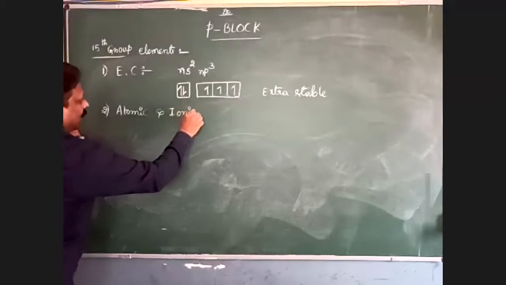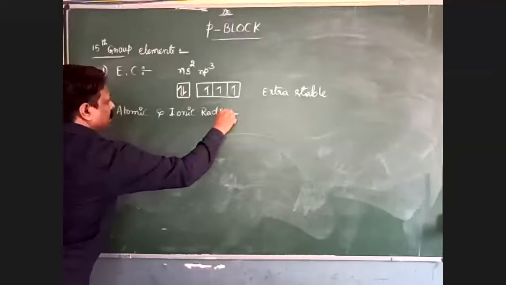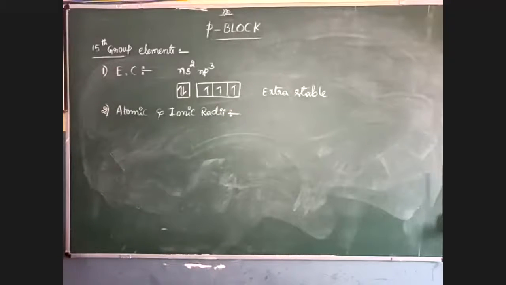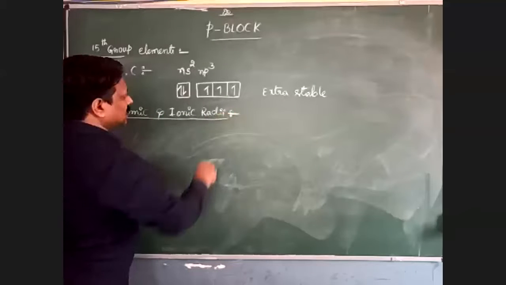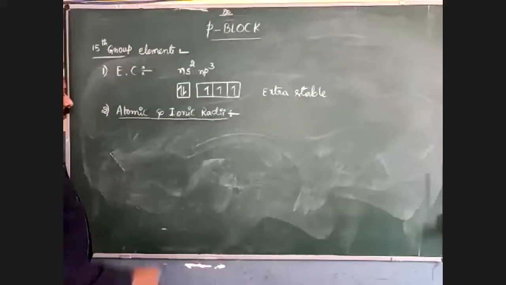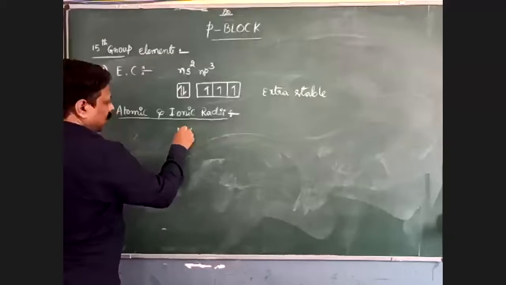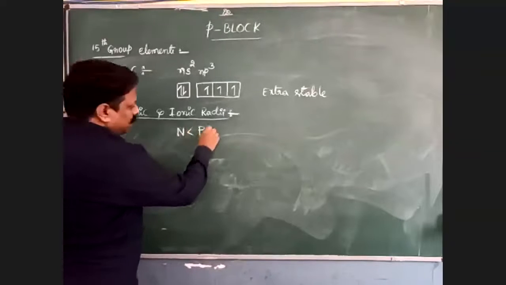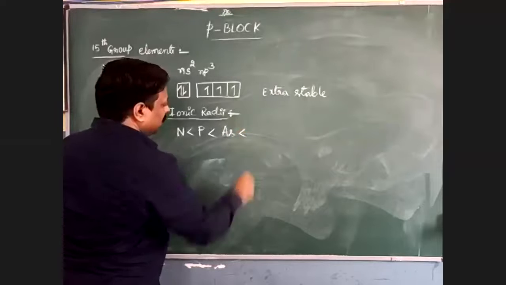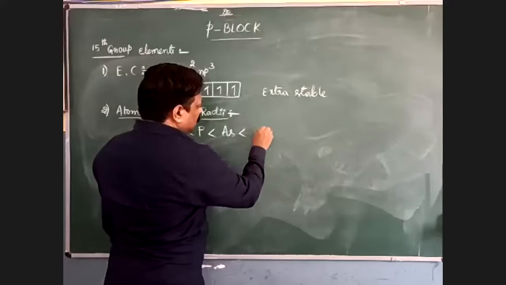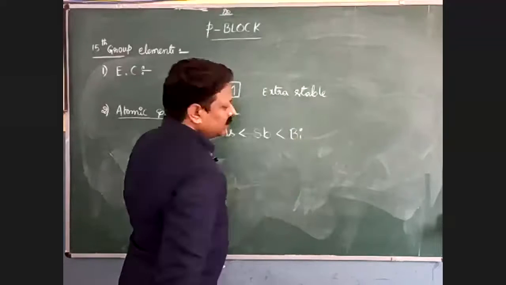The atomic radius increases: phosphorus is less than arsenic, arsenic is less than antimony, antimony is less than bismuth.